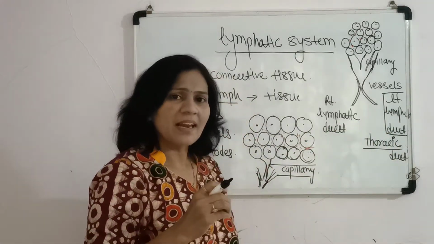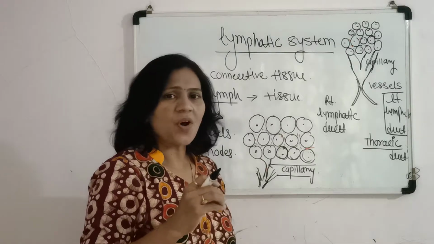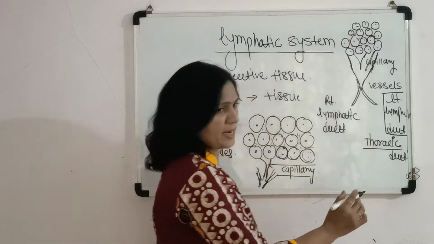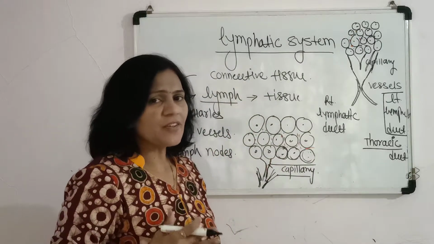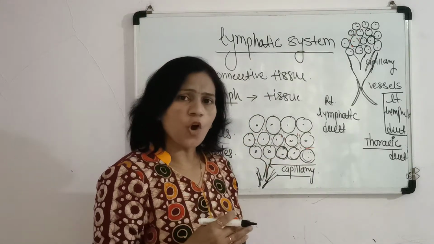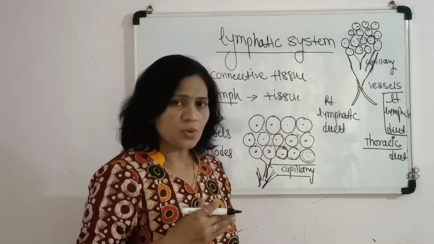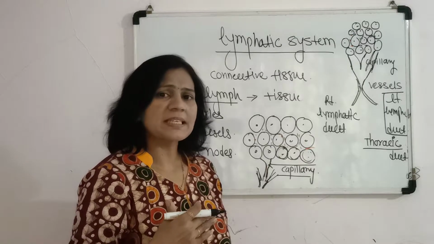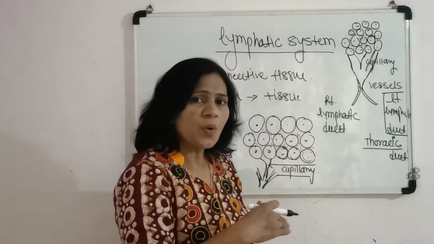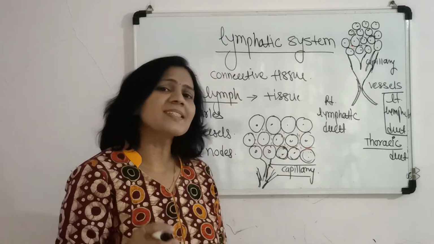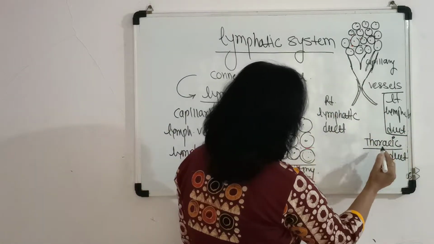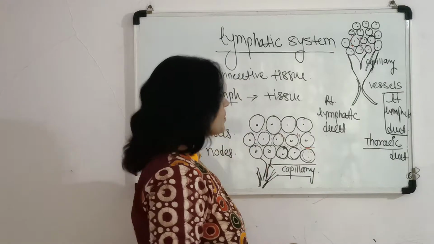That's why the left lymphatic duct, which is called the thoracic duct, is the major duct. It drains the lymph from the left side of our body, and from below the thoracic ribs, the whole lower extremities drain their lymph into the left lymphatic duct, that is, the thoracic duct.